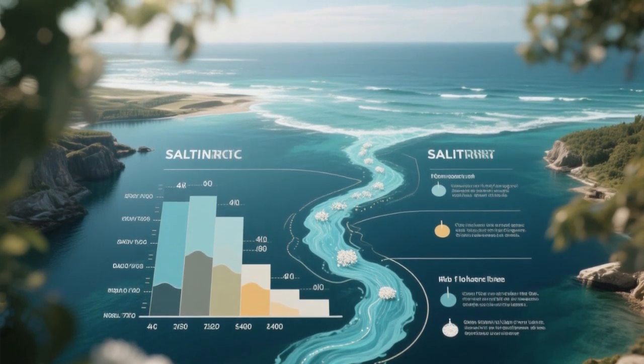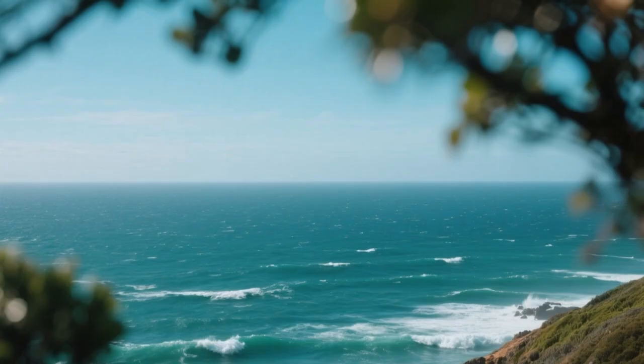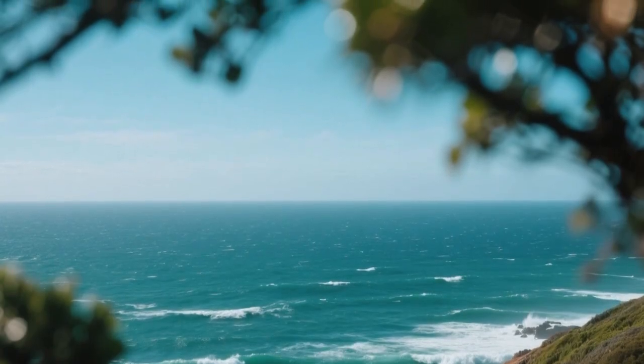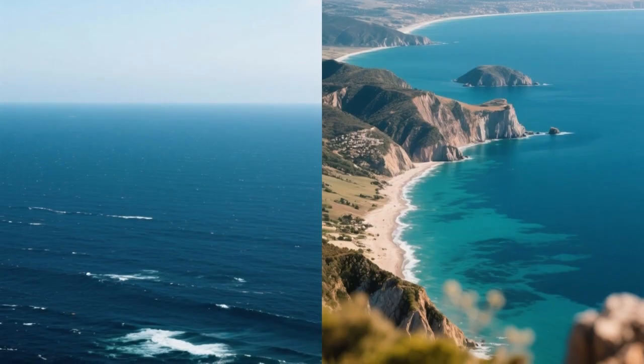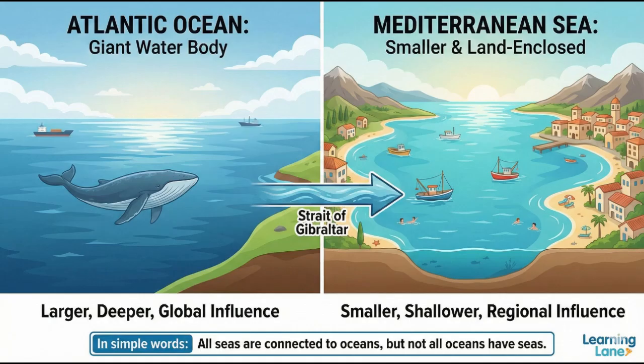Let's look at an easy example to understand this better. Think of the Atlantic Ocean as a giant water body. Connected to it is the Mediterranean Sea, which is smaller and surrounded by land on most sides. While both contain salt water and marine life, the ocean is deeper, larger, and affects global weather systems, whereas the sea mainly affects nearby regions and coastlines. In simple words, all seas are connected to oceans, but not all oceans have seas.